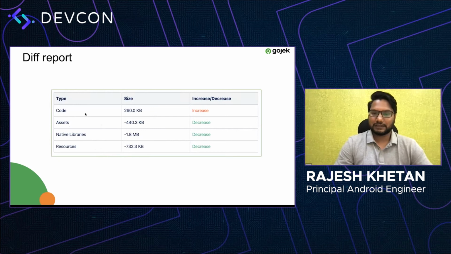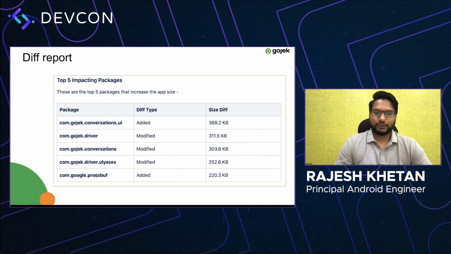If you can see here, our code part, the Java or Kotlin code which goes into the classes.txt file, increased by around 260 KB. Our assets decreased by this much KB, and native libraries decreased by some MB. So this gives us an idea of what is actually increasing or decreasing in our new release, right?